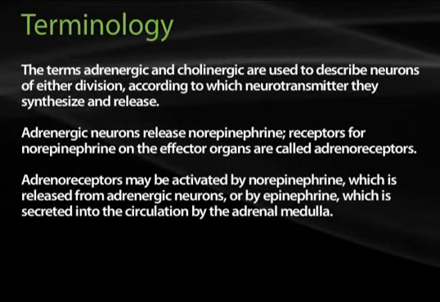The terms adrenergic and cholinergic are used to describe neurons of either division according to which neurotransmitter they synthesize and release. Adrenergic neurons release norepinephrine. Receptors for norepinephrine on the effector organs are therefore called adrenoreceptors. Adrenoreceptors may be activated by norepinephrine, which is released by adrenergic neurons, or by epinephrine, which is secreted into the circulation by the adrenal medulla.